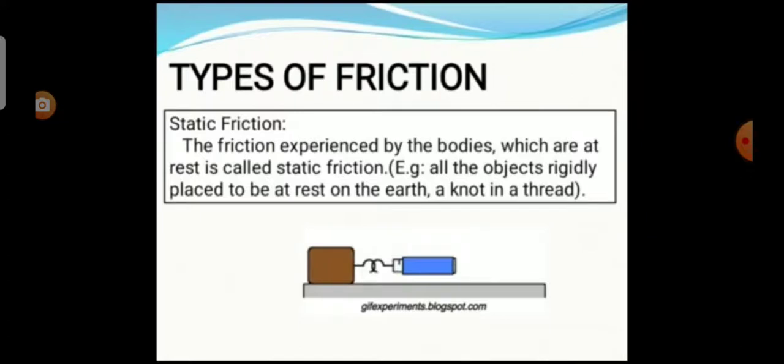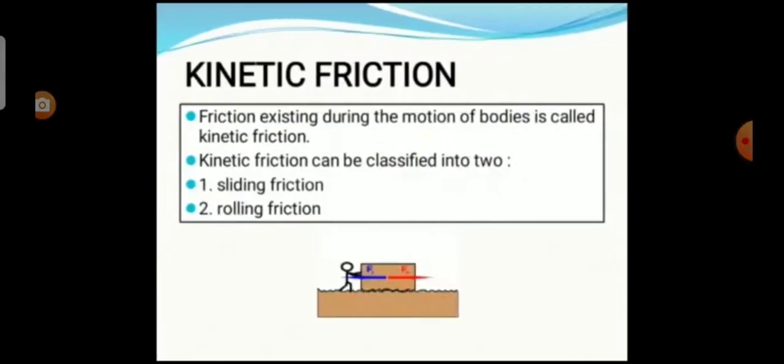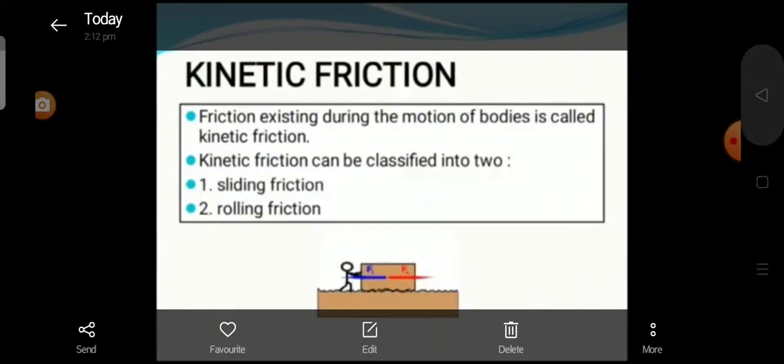Now we see about static friction. The friction experienced by bodies which are at rest is called static friction. For example, all the objects rigidly placed at rest on the earth. The next one is kinetic friction. Friction existing during the motion of bodies is called kinetic friction. Kinetic friction can be classified into two types: one is sliding friction and the other one is rolling friction.